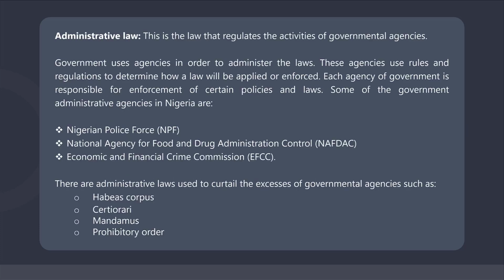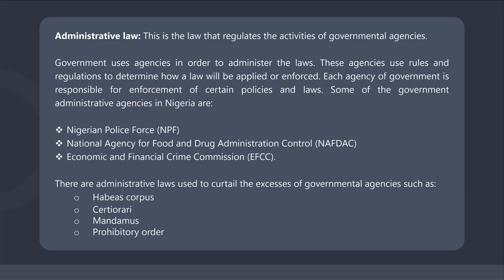Administrative law. This is the law that regulates the activities of governmental agencies. Administrative law deals with those laws that regulate the formation and operation of the governmental agencies. In other words, administrative law could also be regarded as law that regulates the activities of all the agencies of the government and as well acts as a check on the exercise of their powers.